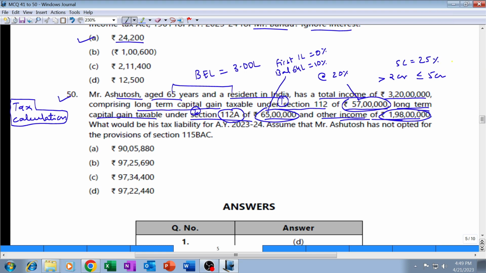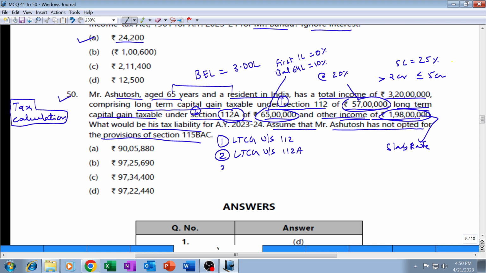Let us understand. It says what would be his tax liability for AY 23-24. Assume that Mr. Ashutosh has not opted for the provisions of 115BAC. That means this 1 crore 98 lakh will be taxable as per slab rate. Three types of incomes are there. Which three incomes are there? Number one, long-term capital gain under section 112. Number two, long-term capital gain under section 112A, and the third one is other normal income. Amounts are 57 lakhs, 65 lakhs and 198 lakhs, that is 1 crore 98 lakh, totaling to 320 lakh.